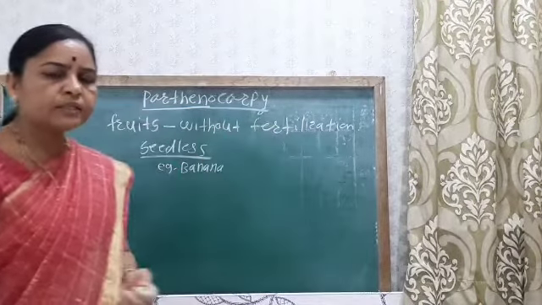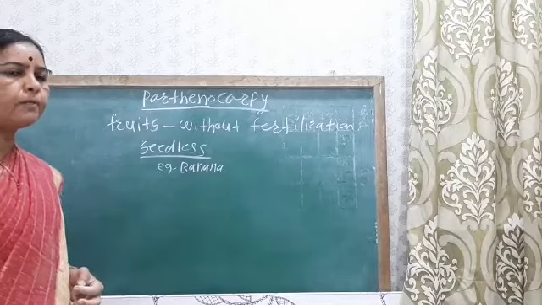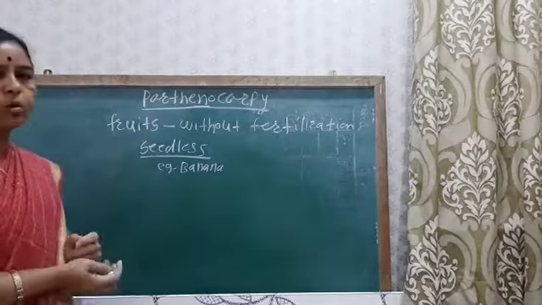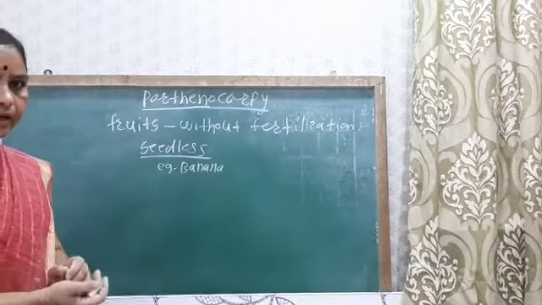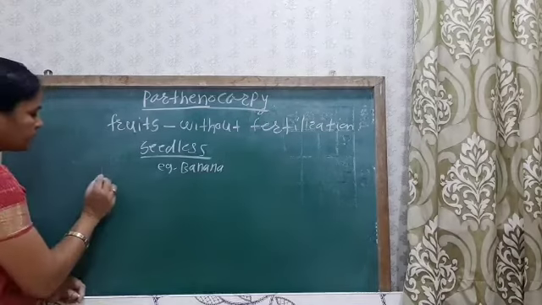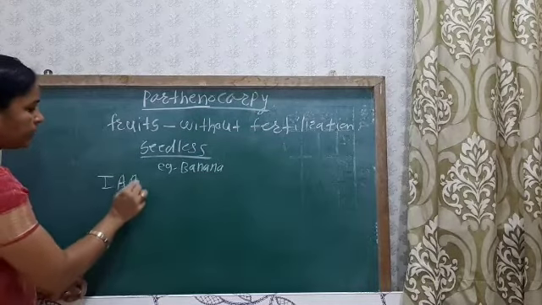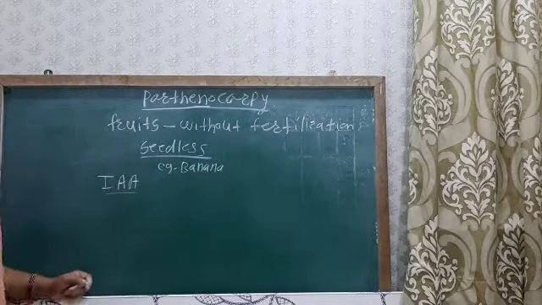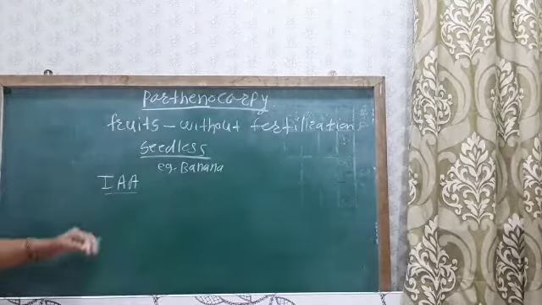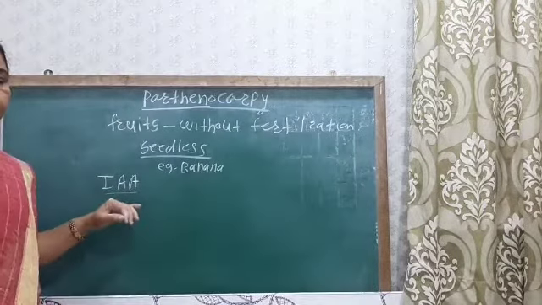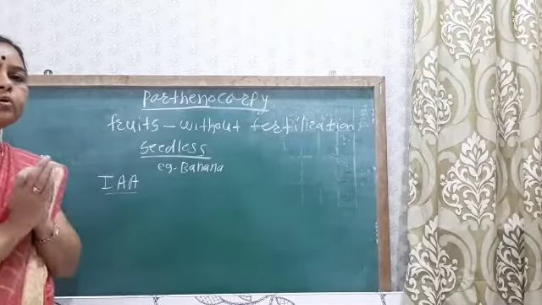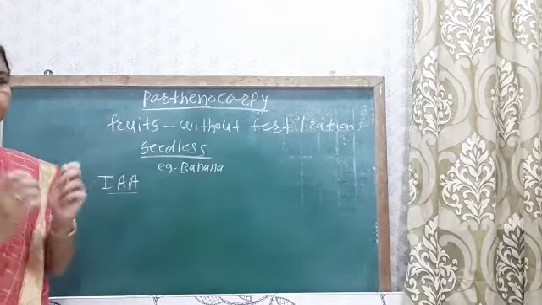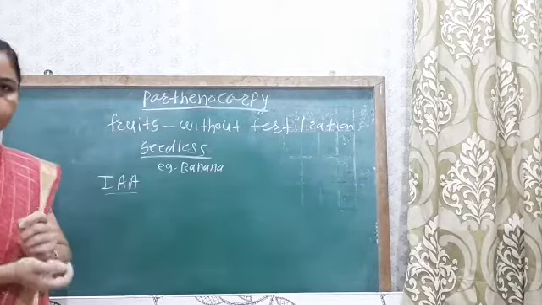So what happens in this type of fruit? In this type of fruit, the ovary gets enlarged. Why? Because of the presence of IAA, that is indole 3-acetic acid. It is a growth hormone, and due to which only the ovary gets enlarged, and inside it there is no formation of seed.